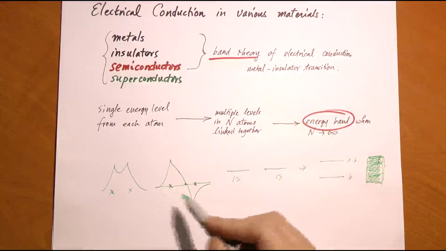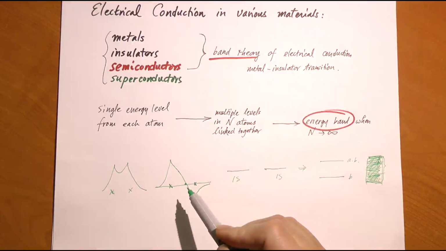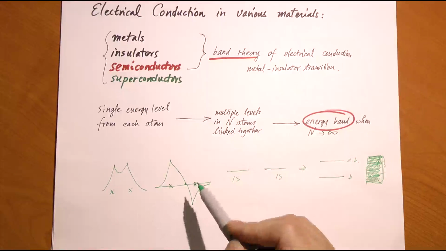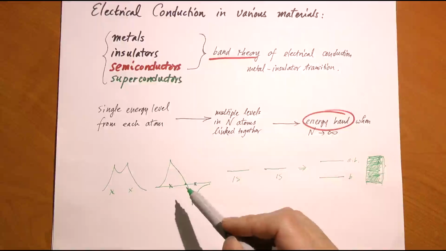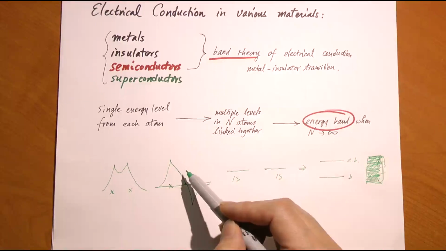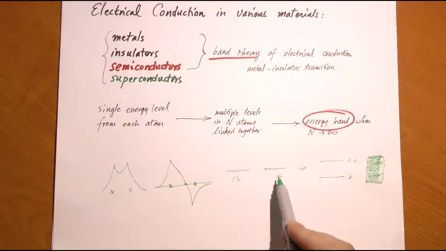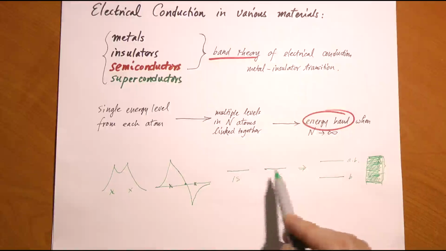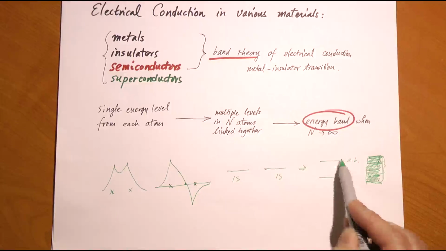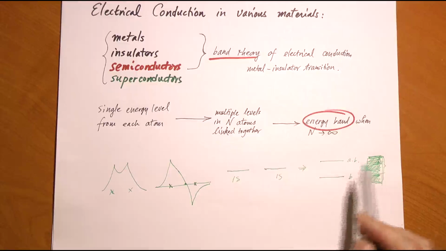Now, the idea, however, is that when the two atoms get closer together, a single energy level, the 1s level, now splits into two energy levels due to the anti-bonding, which is high energy, and the bonding, which is lower energy. So the two 1s levels split into two levels, bonding and anti-bonding. What if I have 3, 4? What if I have 100 atoms all linked together in a solid?